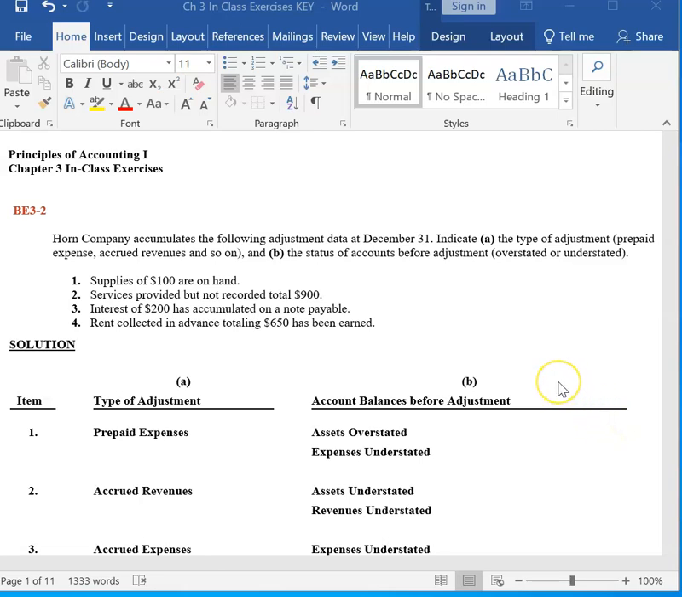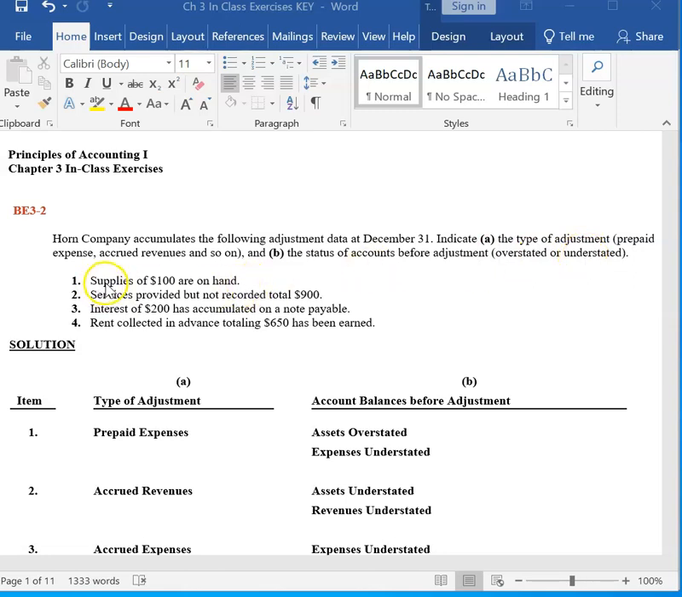All right, let's work through a few problems from Chapter 3 to apply the concepts we are learning. In this first problem, Horn Company accumulates the following adjustment data at December 31st. So we're at the end of the accounting period. We are going to indicate for each of these adjustments what type of adjustment this is. Is it a prepaid expense, an accrued revenue, and so on, and the status of accounts before the adjustment. In other words, are the accounts overstated or understated before we make an adjustment?